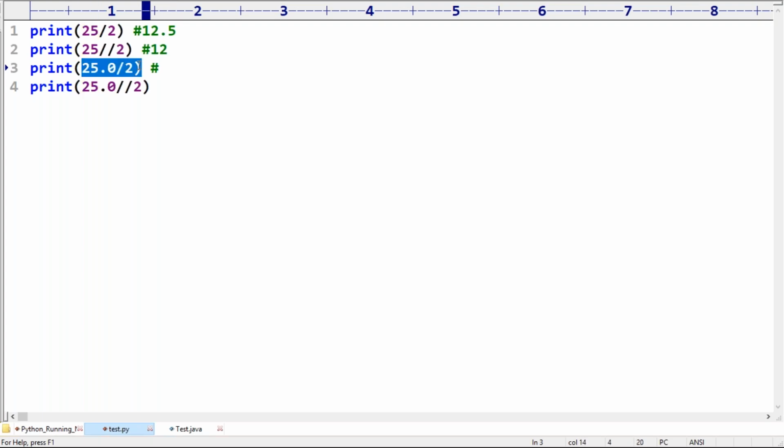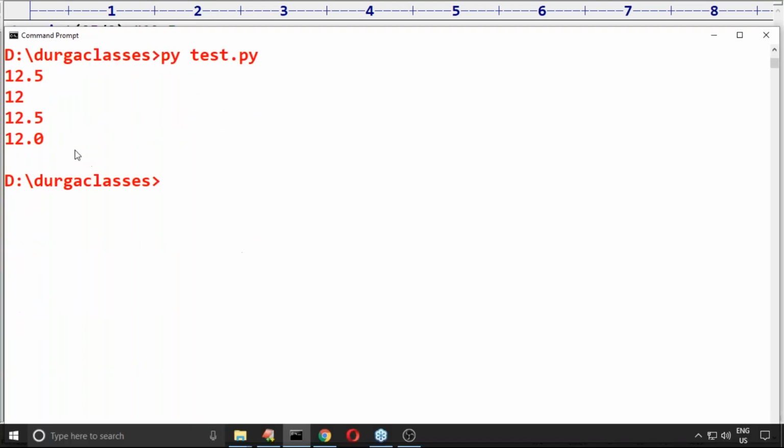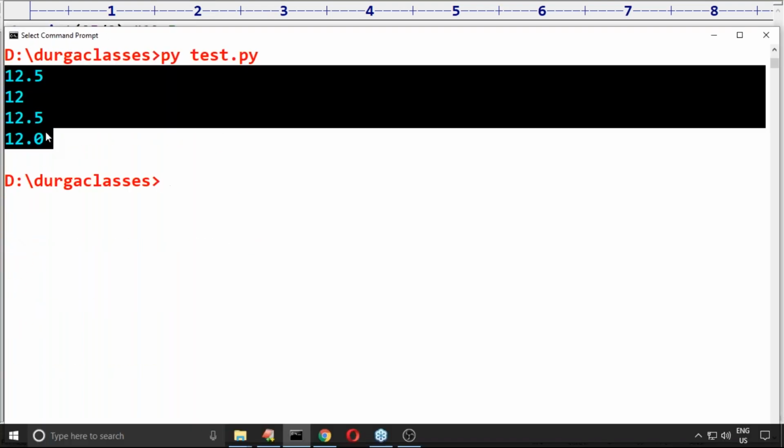Next, here, float normal division. Normal division means 12.5. Here, float value means 12.0, like we are going to get. Please confirm, if you are feeling comfortable with this.